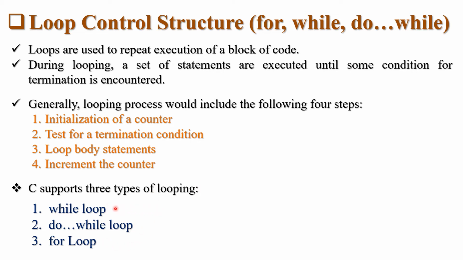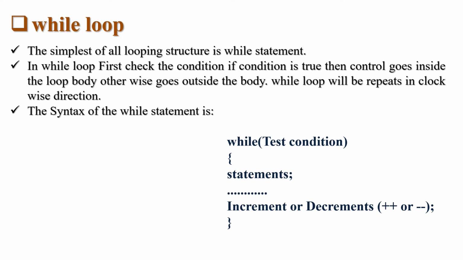Let's proceed with the while loop. The simplest of all looping structures is the while statement. This is the very simple statement amongst the three, that is do while, for, and while. In while loop, it first checks the condition.